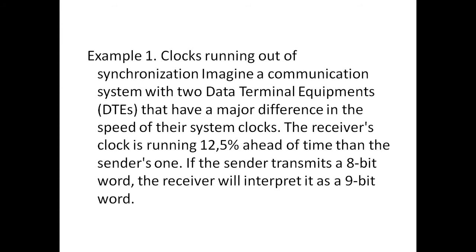The receiver clock is running 5% ahead of the time than the sender's. Then if the sender transmits an 8 bit word, the receiver will interpret it as a 9 bit word. It means there is 1 bit ahead from the transmitter, and in that case the receiver would not be able to synchronize with the transmitter.